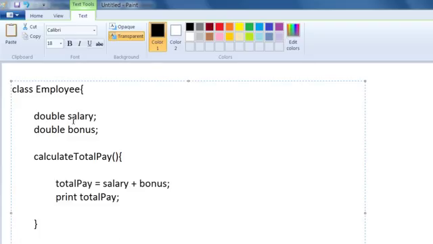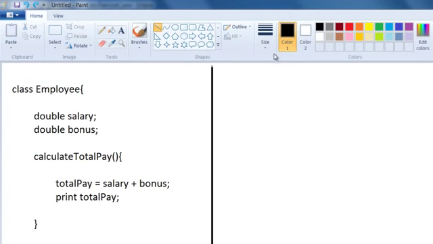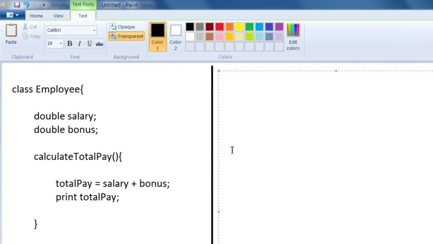So here you can see that there's a class called Employee, which has two data, salary and bonus, and then it has a method which will add up the salary and bonus and print the total pay. Now in some other place we will have a main method where we will create employees like this, like employee Alex, Linda, John. Now if you remember, this syntax is very similar to this, like integer x, y, z. Like we have integer x, y, z, we will have employee Alex, Linda, John.